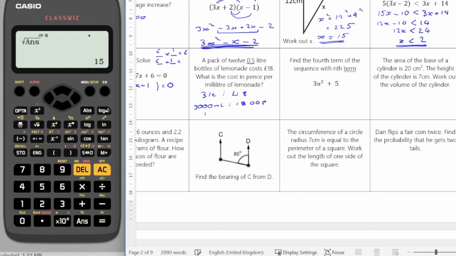Now I just need to convert that. So 1 millilitre is going to be equal to 1,800 divided by 3,000. So 1,800 divided by 3,000, 0.6. So 1 millilitre will cost me 0.6 pence.